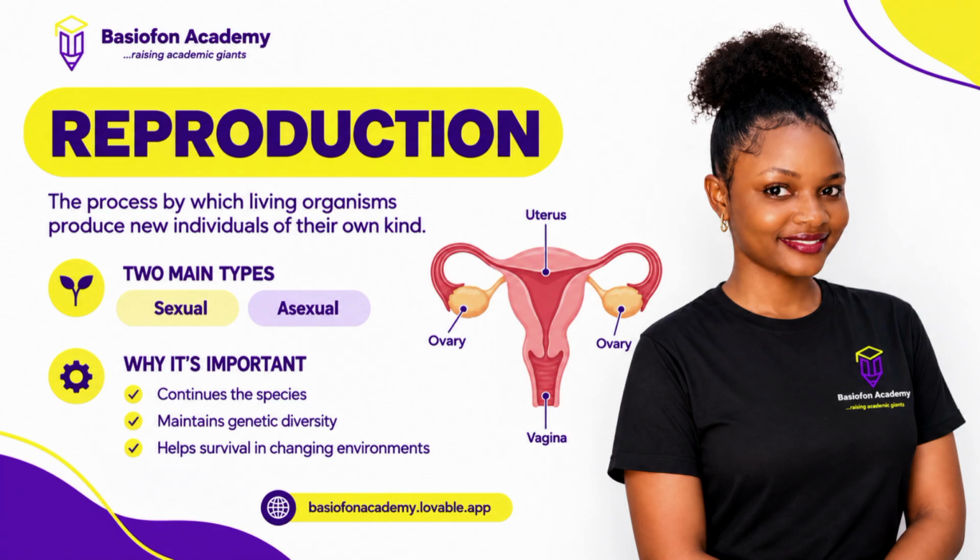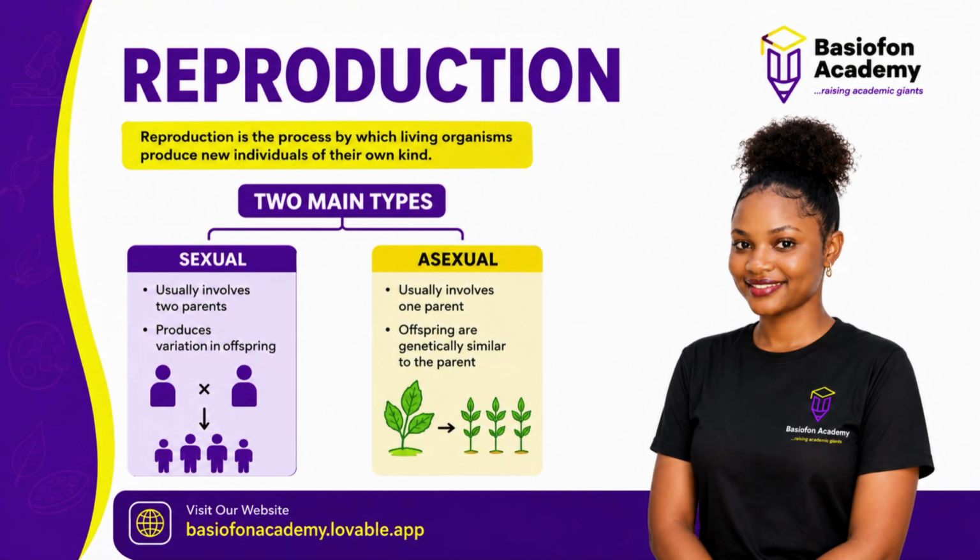Next is reproduction. Reproduction is the process by which organisms produce new individuals of their own kind. There are two broad types: sexual reproduction and asexual reproduction. Sexual reproduction generally involves the fusion of male and female gametes and produces offspring with genetic variation. Asexual reproduction involves one parent and does not involve the fusion of gametes. For example, binary fission in bacteria is a form of asexual reproduction.